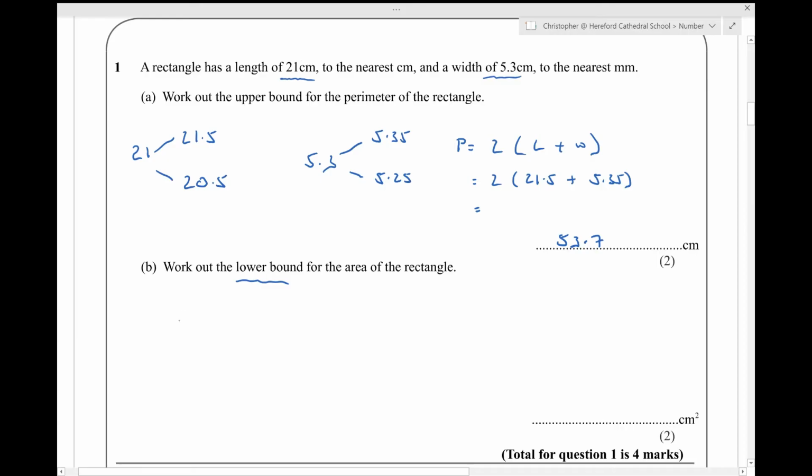Now work out the lower bound for the area of the rectangle. Well, to work out the area of the rectangle, I'm going to do the length times the width, and if I want the lower bound, I'll use the lowest possible length and the lowest possible width. So this time I'm going to put 20.5 times 5.25 in my calculator to give me the answer 107.625. And that is question 1 sorted.